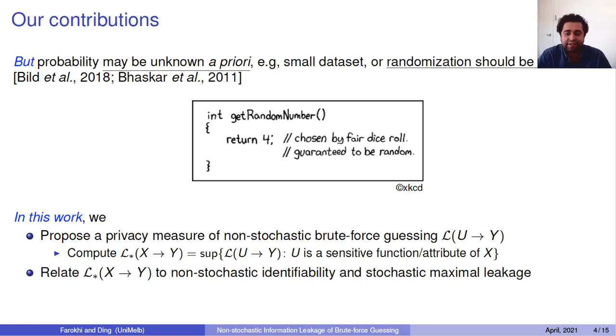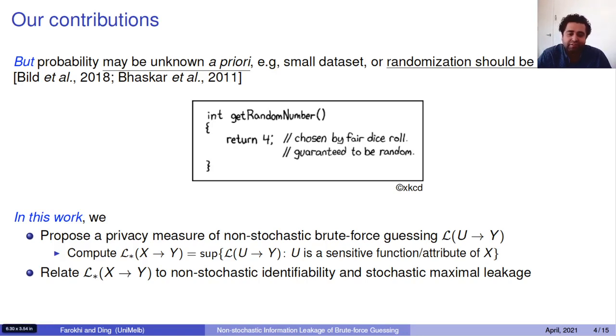So in this work, we use the original frameworks in brute force guessing. We extend it to non-stochastic guessing, construct this information leakage based on brute force non-stochastic guessing, and then find this L_S star, which is like a maximal information leakage, in the sense that we don't even know what the adversary wants to guess. That is the uncertain variable the adversary wants to guess.